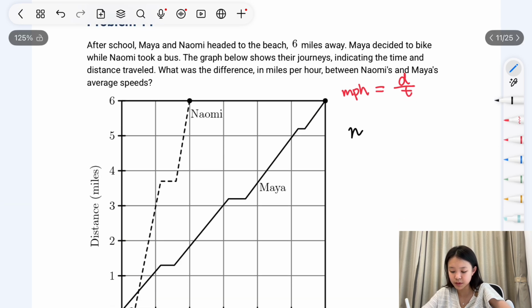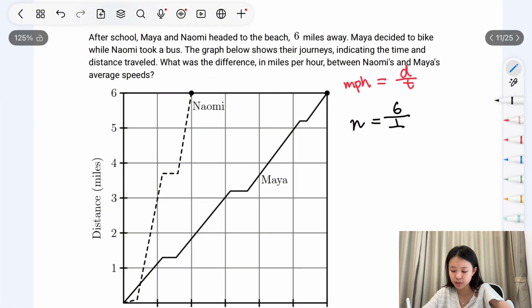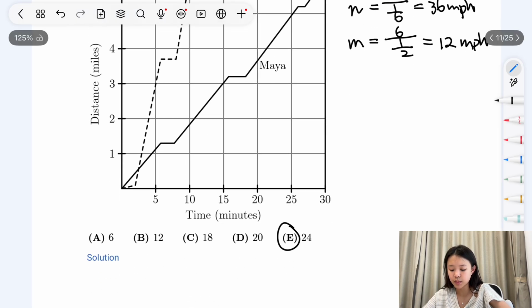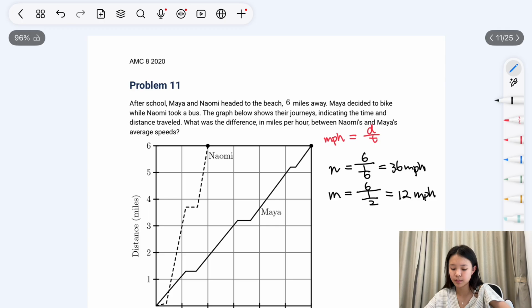So in this case, Naomi's miles per hour would be 6 divided by 1 over 6 hours, which equals 36 miles per hour. Maya's miles per hour would be calculated as 6 divided by 1 over 2, which equals 12 miles per hour. So they have a difference of 24 between the two.